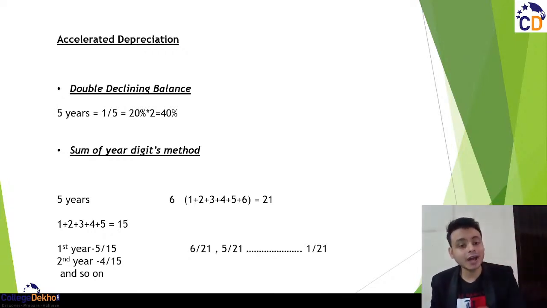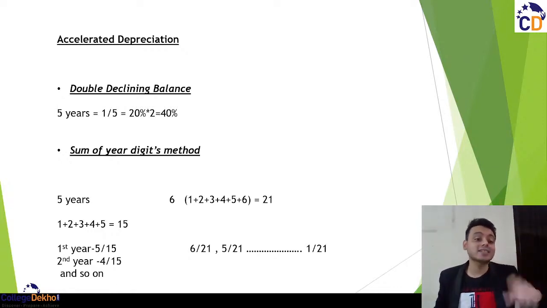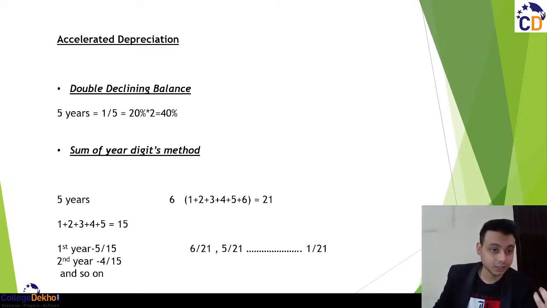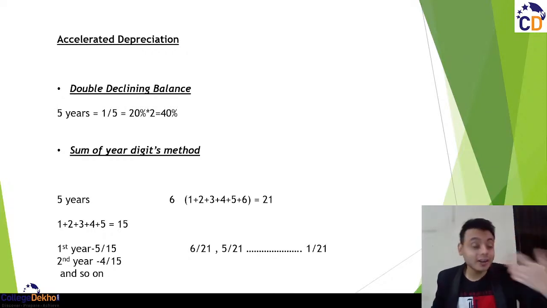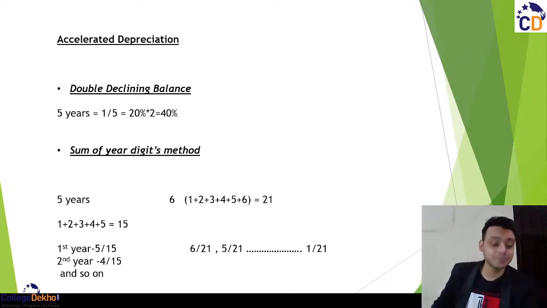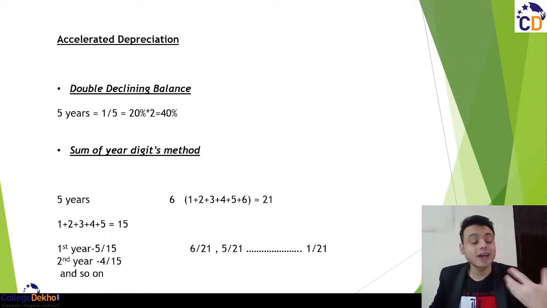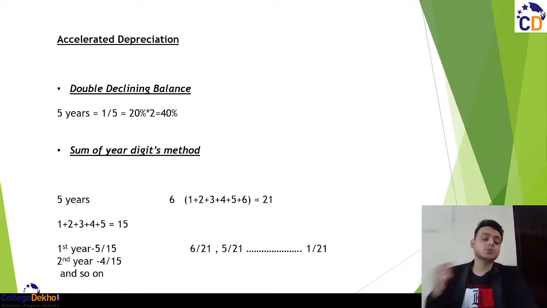But what do income tax authorities do? They charge the depreciation on the basis of accelerated depreciation method. They recognize accelerated depreciation method. अब accelerated depreciation method में क्या होता है? डबल रेट से, मतलब कि डबल रेट से आपका depreciation चार्ज होता है. If, for example, according to straight line method, the rate of depreciation was 20%, according to accelerated depreciation method, it might be 40%, twice.